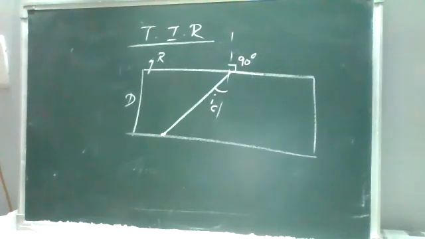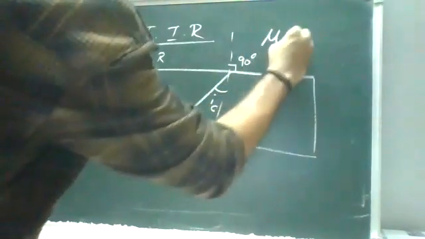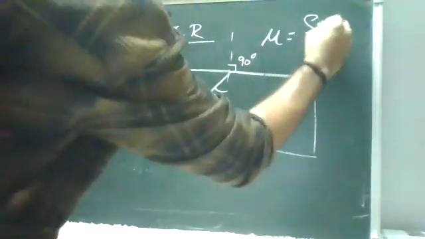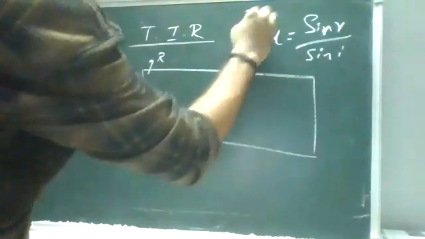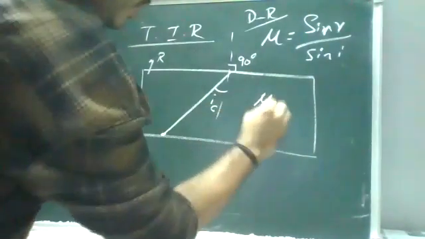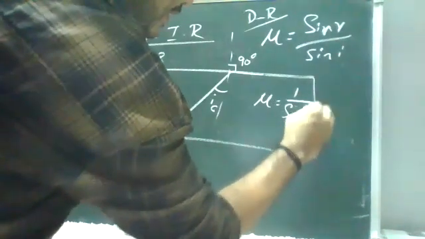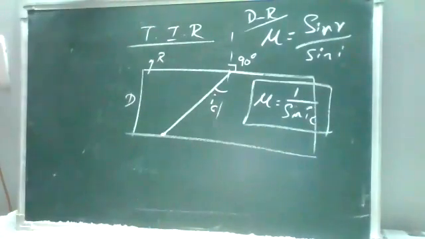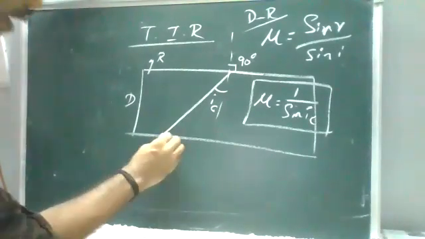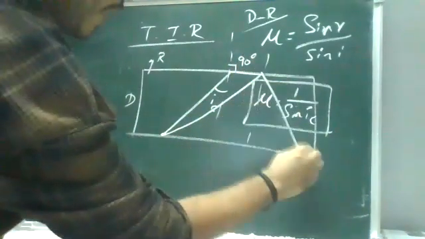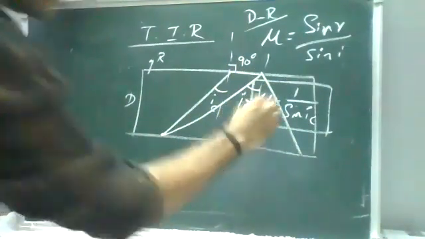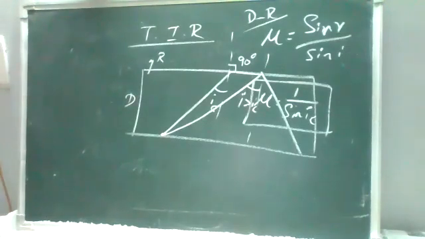And here it is from denser to rarer medium. The relation is mu is equal to sine R by sine I, as I told you, from denser to rarer medium. So mu is equal to 1 by sine IC. This angle we call the critical angle. So if the ray is incident at an angle greater than the critical angle, then it will bend and reflect in the backward direction.